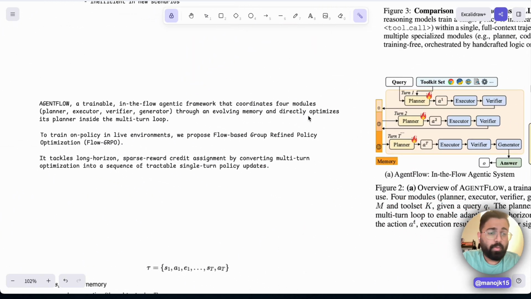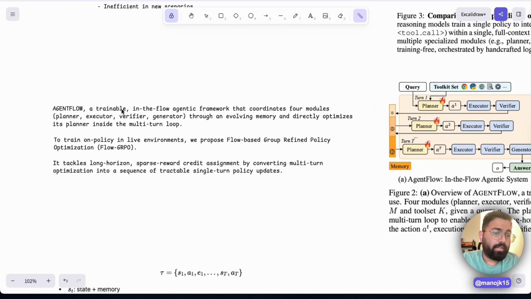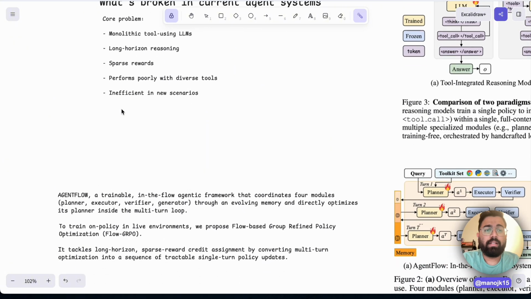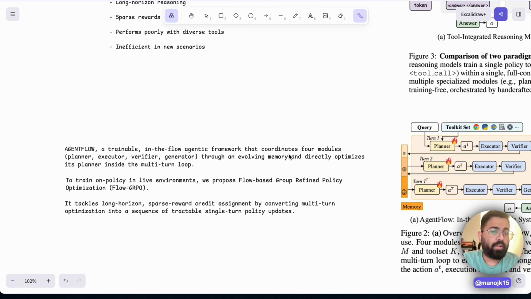Now, what AgentFlow is telling us is that it's trainable. That's really important, because this optimization of coordination is not trainable in most of the systems we spoke about. It is trainable in the AgentFlow agentic framework that coordinates four modules. This AgentFlow framework gives you four modules: the planner, the executor, the verifier, and the generator.